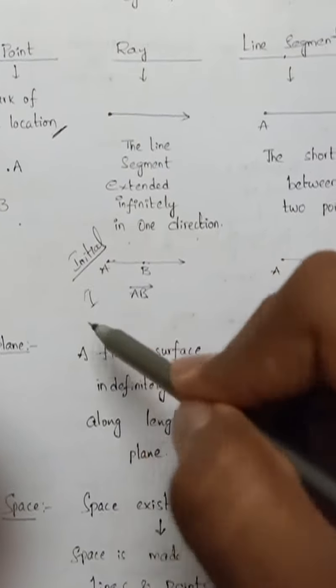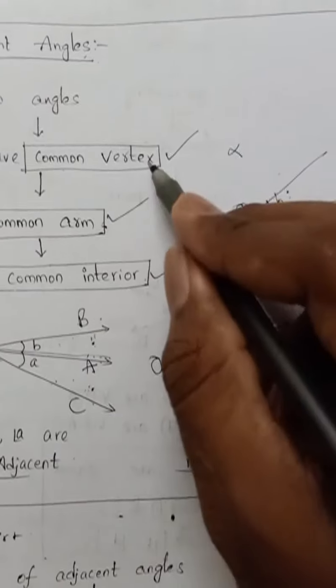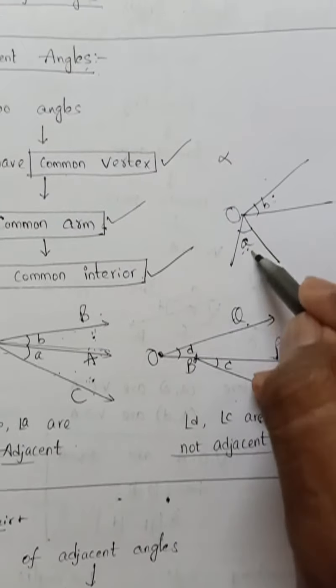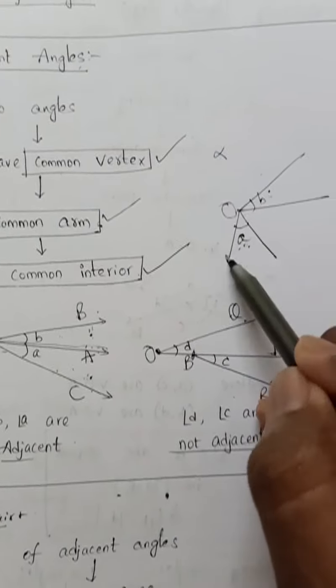Even if you take angle A and angle B, they have a common vertex, but they are not adjacent because they have different arms. No common arm is there, so the second condition fails. These are adjacent angles; those two are not.